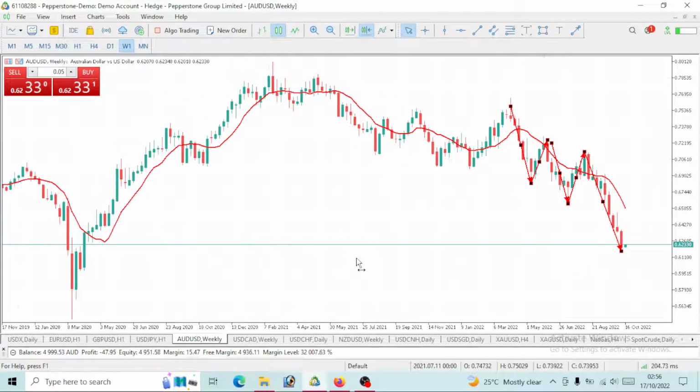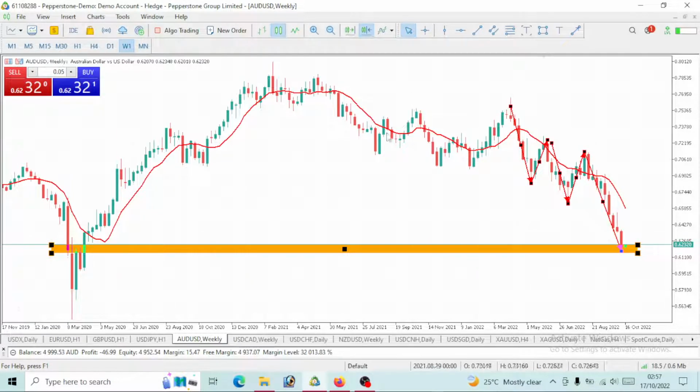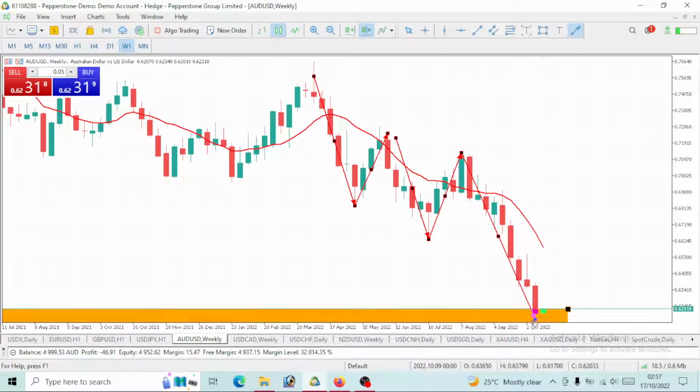There's no problem by the way, because price does react at a certain level. Once price has reacted at a level previously, once price gets to that level again, it will definitely react at that same level. So you can see price has reacted within this level here. And price is at this level again, so of course it makes sense for price to give us a pullback here, right? Maybe we should get a little bit of a pullback and then a drop will happen again. A little bit of a pullback will give us a bullish move on AUD USD, right? Then a bearish move will occur on the weekly time frame on AUD USD.